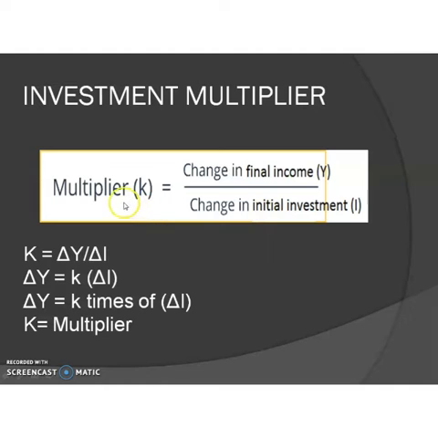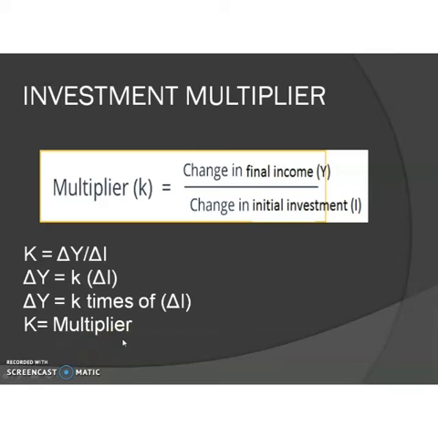K is equal to delta Y divided by delta I. So, delta Y is equal to K into delta I. That means change in income is the result of K times delta I, that is, change in investment. Here K is the multiplier.